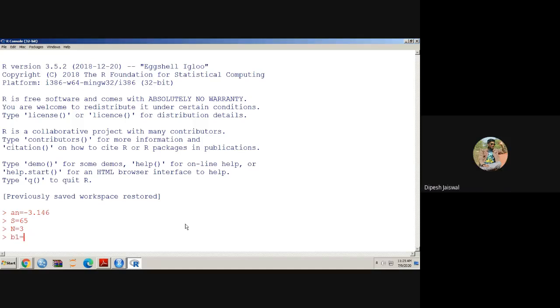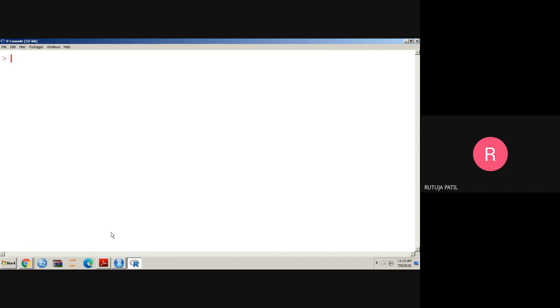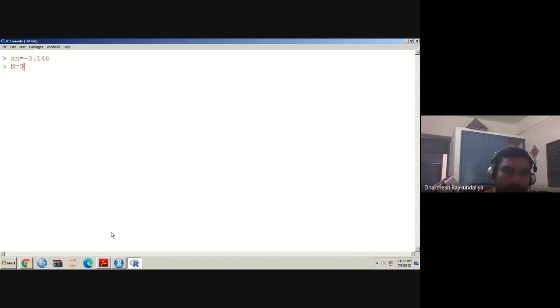B1 equal to 0.5459. What is beta 2? It is 0.2025. So we have AN equal to this, S equal to 65, N equal to 3, B1 and B2 equal to these.